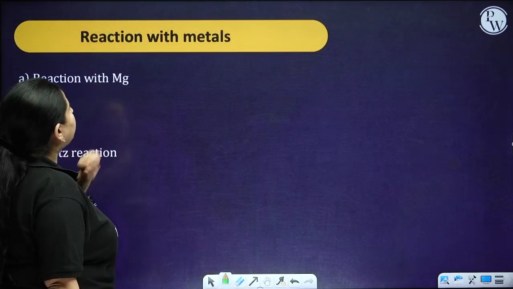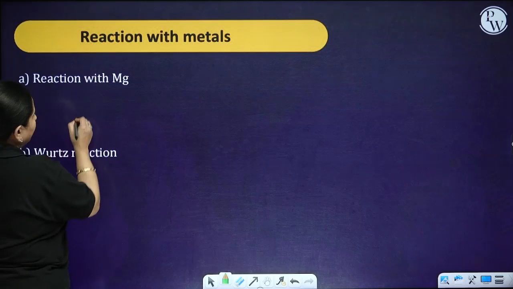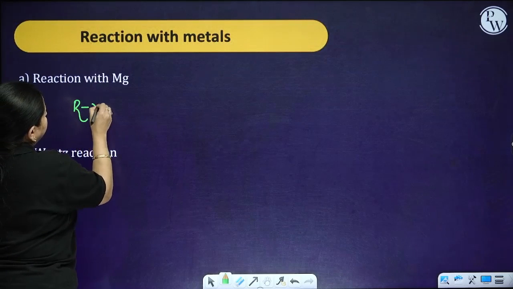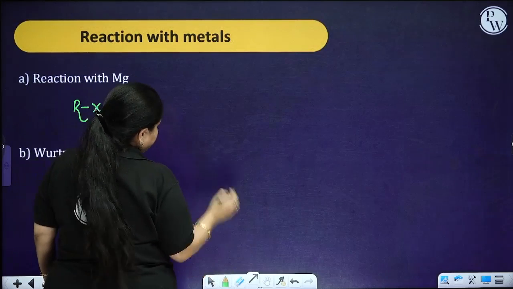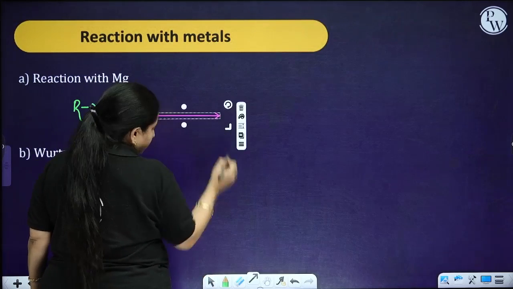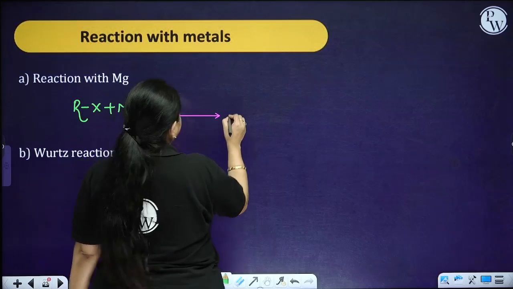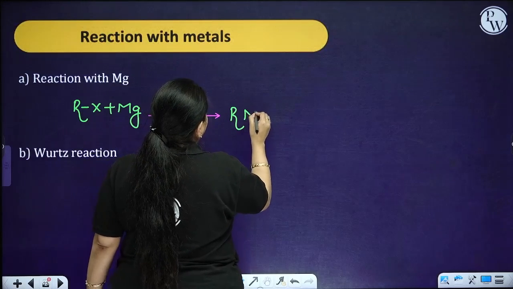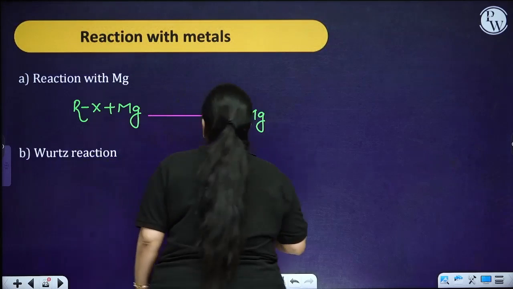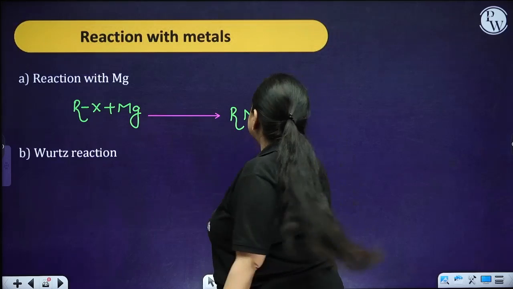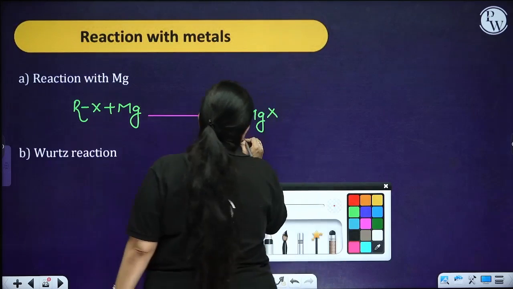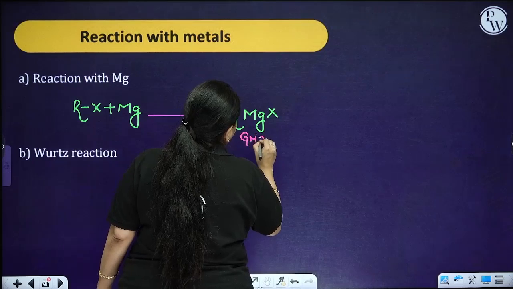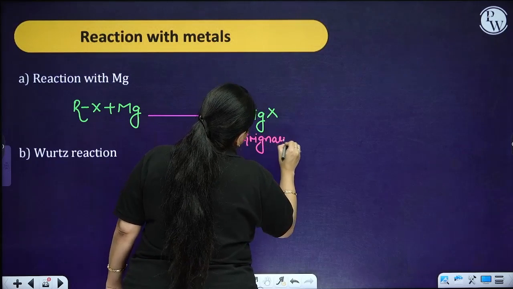Next is reaction with magnesium. So RX plus Mg, you are going to get RMgX. Now what is RMgX? RMgX is your Grignard reagent.